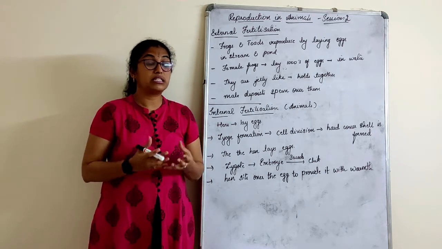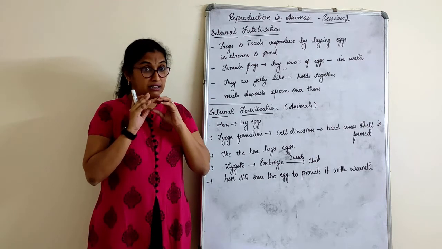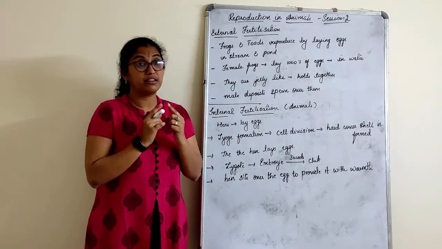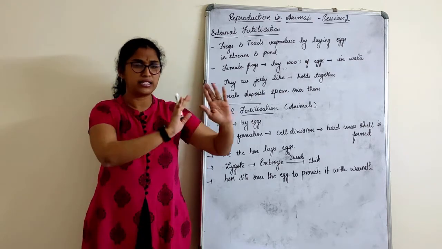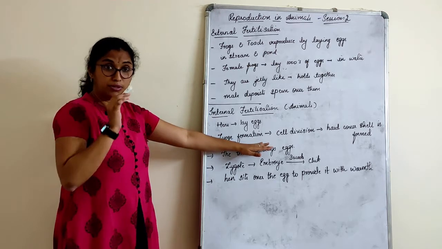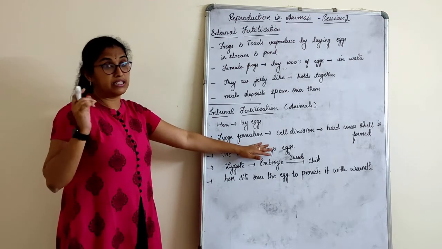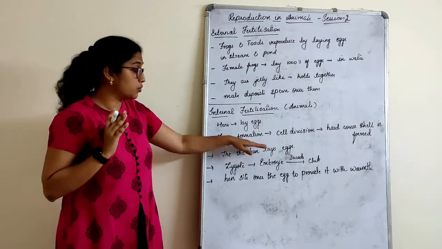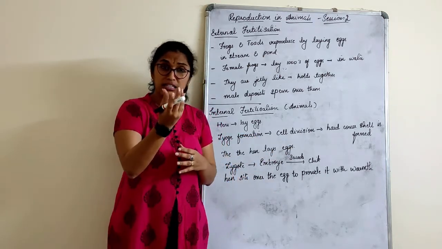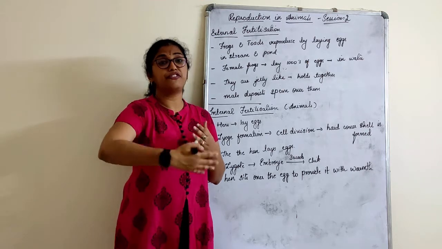Zygote formation is done inside the female hen's body due to the fusion of male and female gametes, right? That is fixed. We know what fertilization is. Then a zygote is formed. We know that the process of fertilization leads to the formation of a zygote. Then cell division is done. It's a single cell, and it goes on dividing further, right?